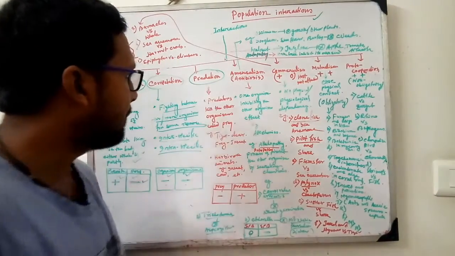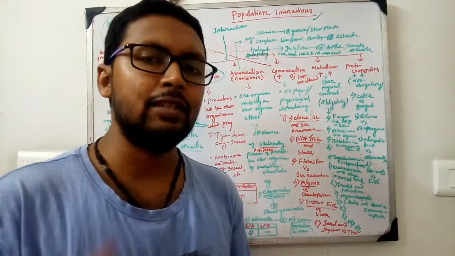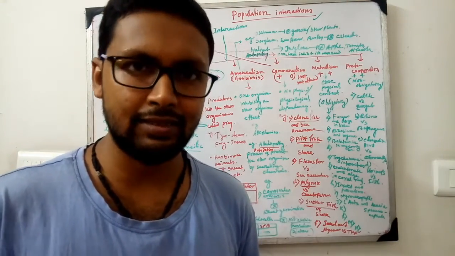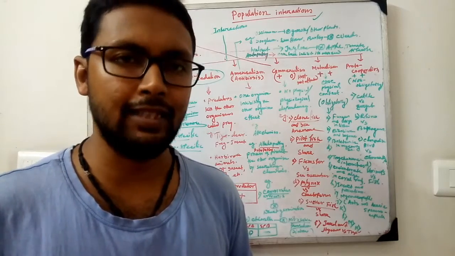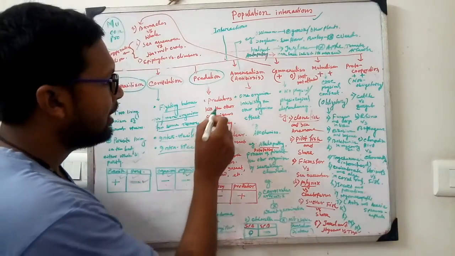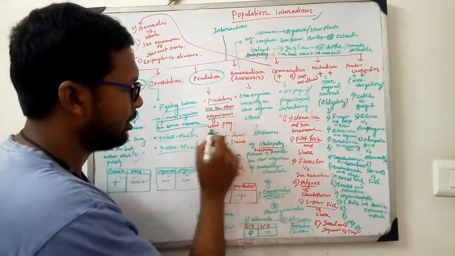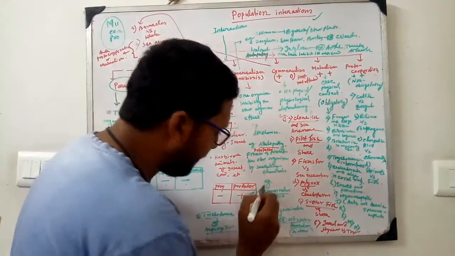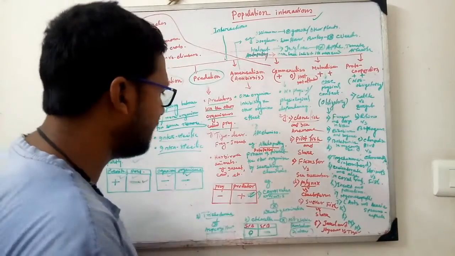Next is predation. In predation, one organism kills the other and takes the meat and flesh. Predators kill other organisms called prey. In this case, the predator will be benefited and the prey will be harmed. This is a very simple interaction.